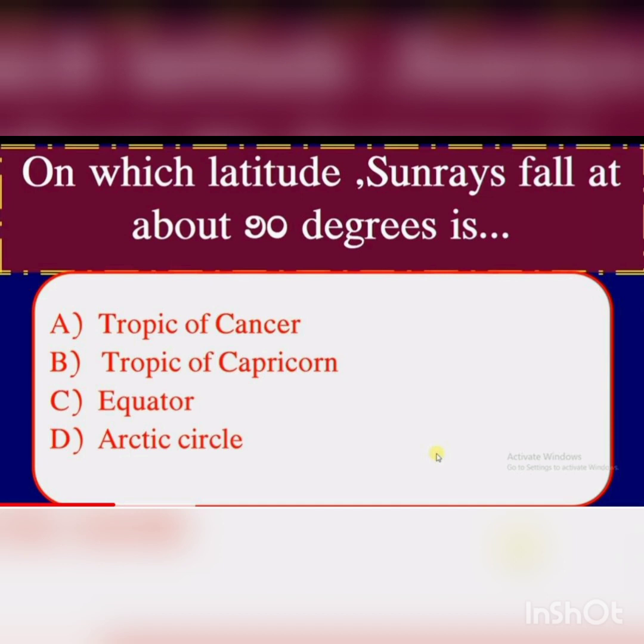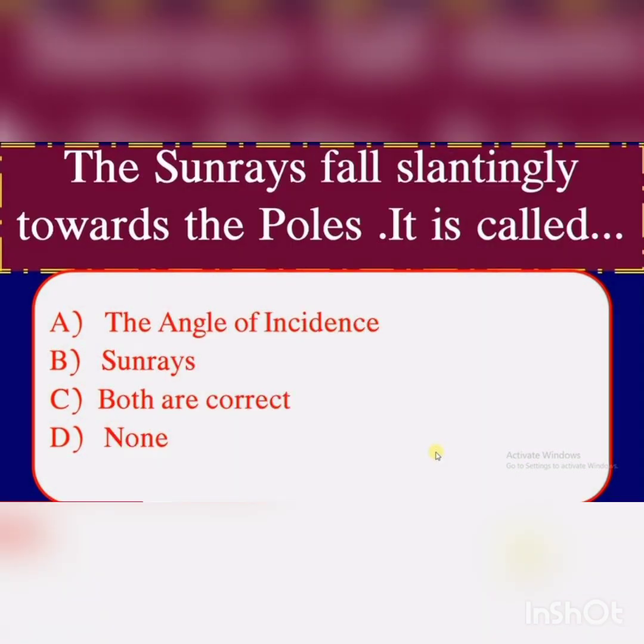On which latitude do sun rays fall at about 90 degrees? A. Tropic of Cancer. B. Tropic of Capricorn. C. Equator. D. Arctic Circle. Answer is equator.